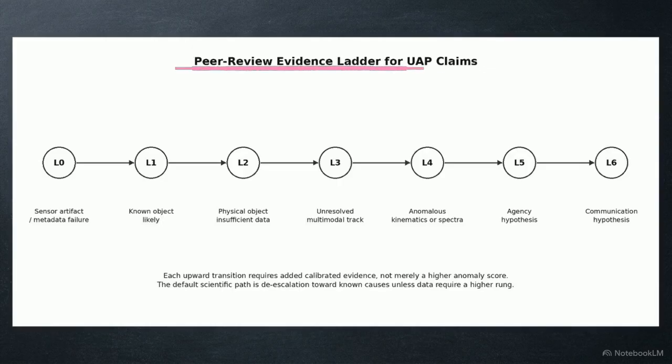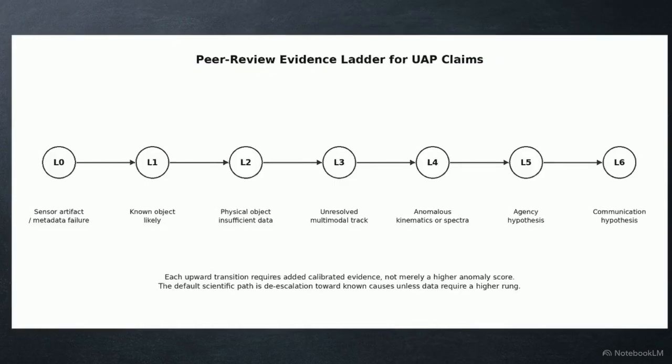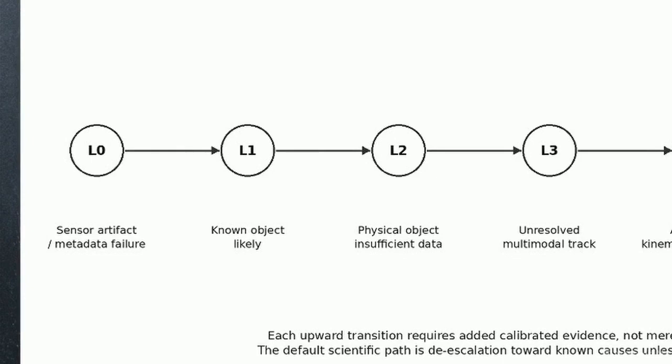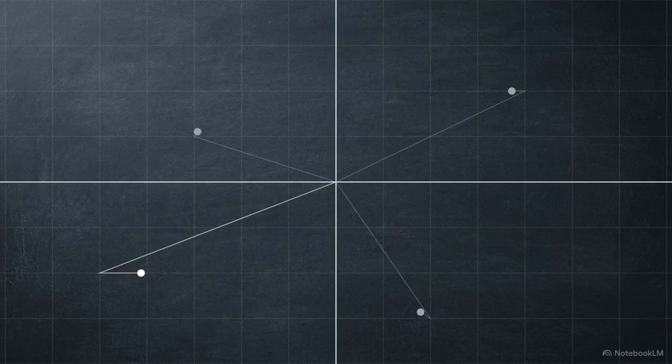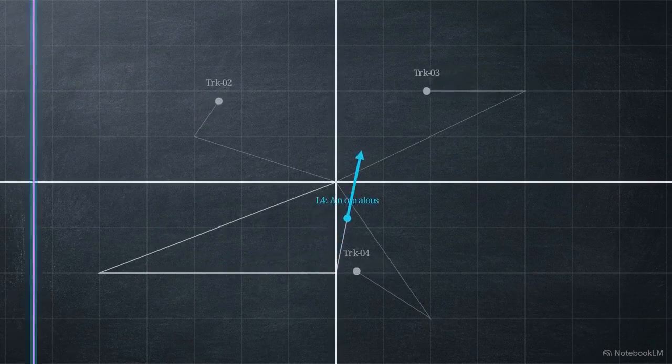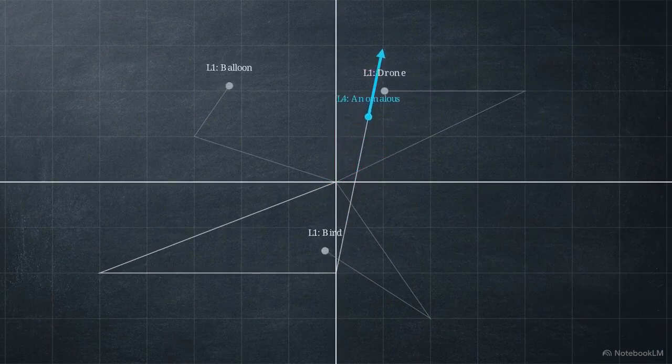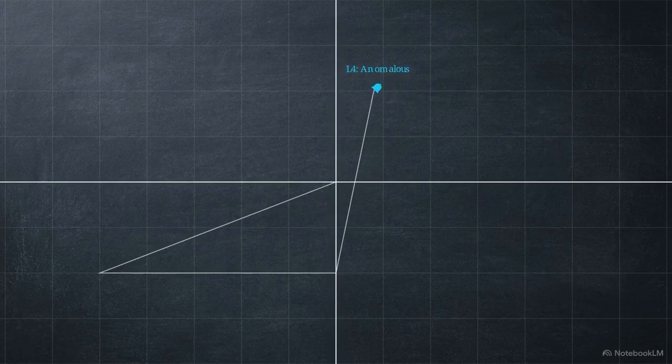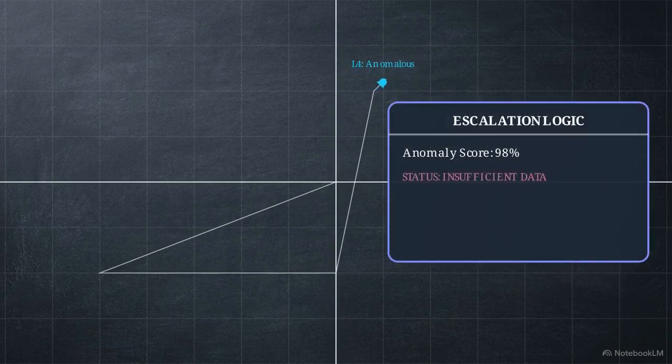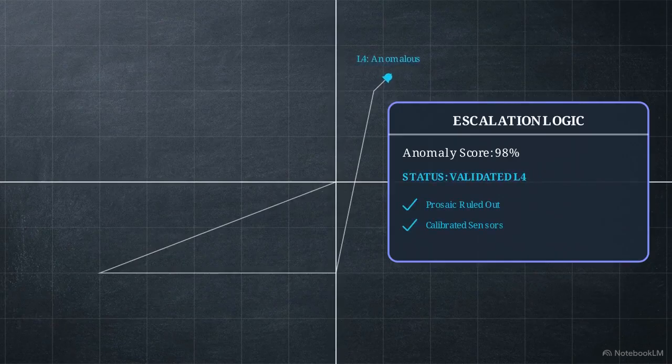This is the peer review evidence ladder, a standardized protocol classifying UAP claims based strictly on data quality. The default path for any observation is aggressive de-escalation toward the lowest rungs, level 0 for artifacts and level 1 for prosaic objects. Escalating an event to level 3, an unresolved multimodal track, or level 4, anomalous kinematics, requires reproducible, calibrated evidence that explicitly rules out prosaic confounders. A high anomaly score alone is insufficient.